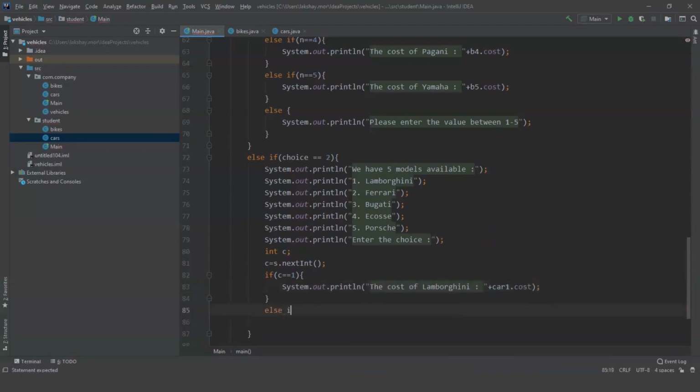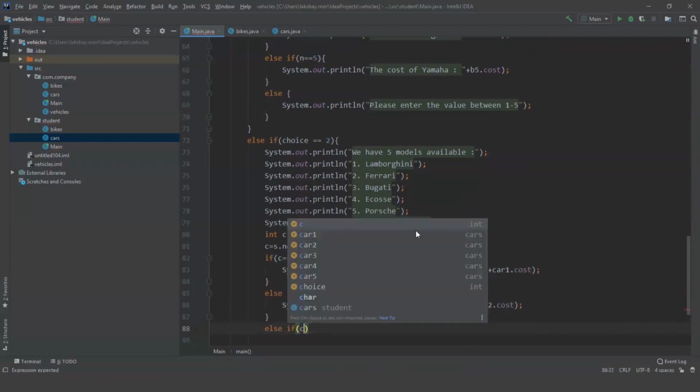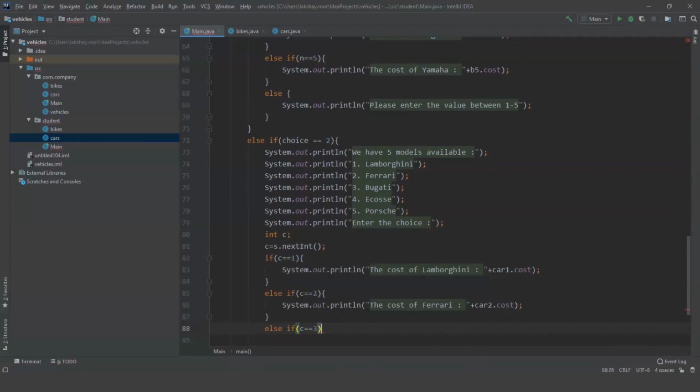And we are going to use else if to enter the next values for C from 1 to 5. If C is equal to 2, that means the user wants to know the rate of Ferrari, then we are going to show the cost of the Ferrari. Same thing if the user enters 3 as the choice.